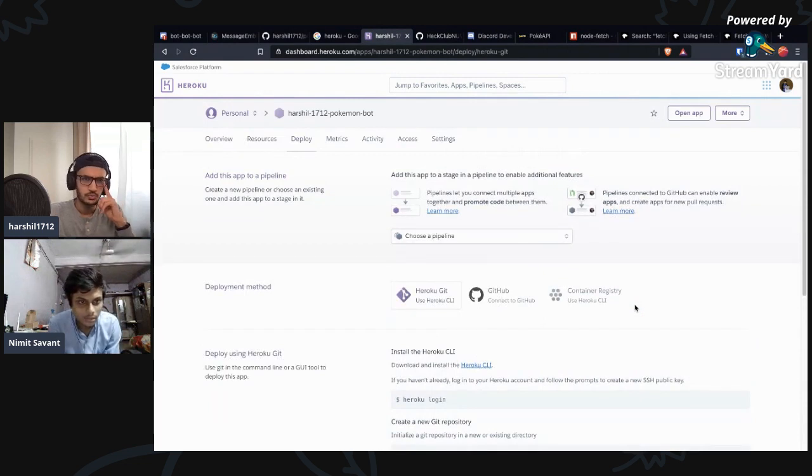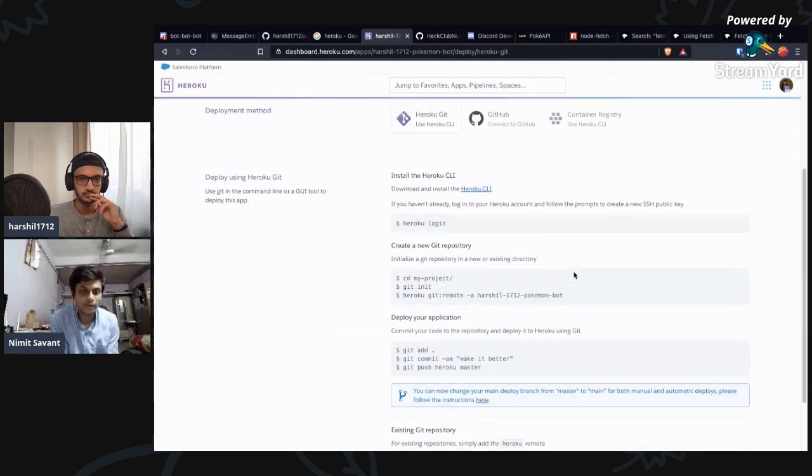But can't Heroku fetch a project directly from GitHub? It can, but we still need a Procfile to declare what we want to do after that. This is like a worker. We are not deploying a website or a backend. We are going to start a worker on Heroku, and that worker is going to keep our bot alive. That's why we have to declare it in a Procfile.